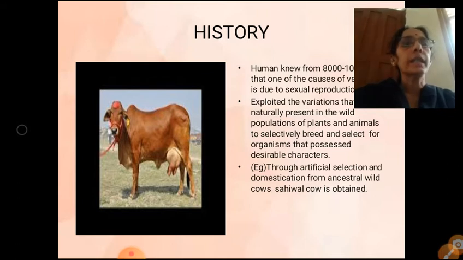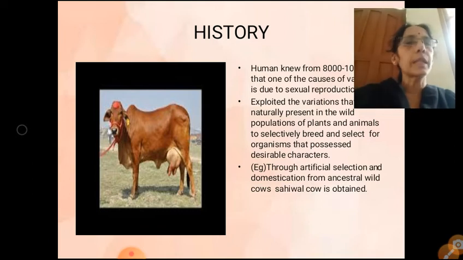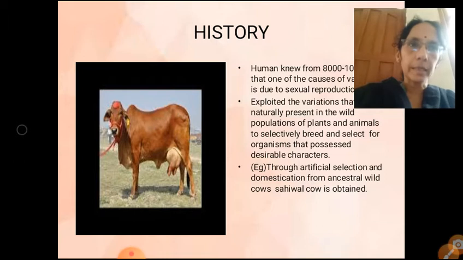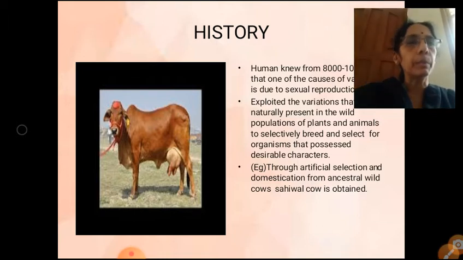So if you are seeing the wild plant or wild animal, they have certain unique type of genes. For example, if you take a wild plant, they have a gene for disease resistance to withstand abiotic stress. So we human beings are exploiting these variations that are naturally present in the wild population.